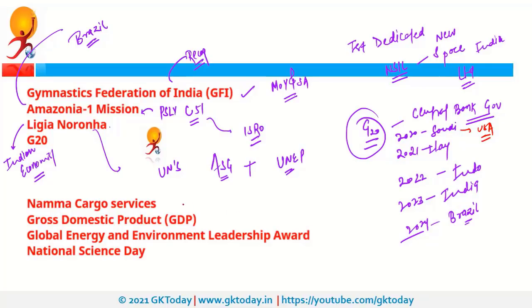Next is Namma Cargo Service. So as the name suggests, it is a cargo service and it has been launched by Karnataka. So the name of state is important here.